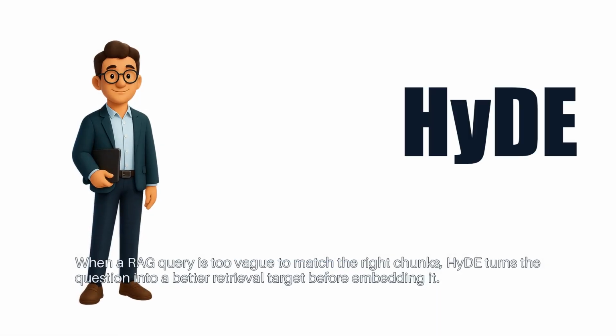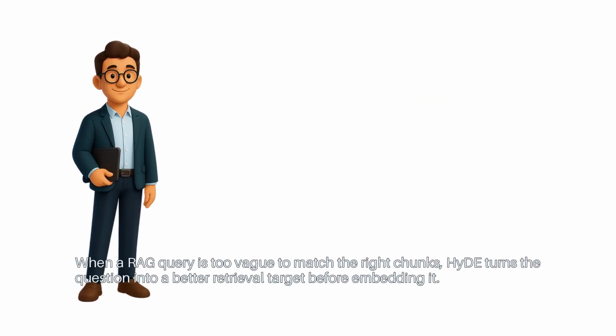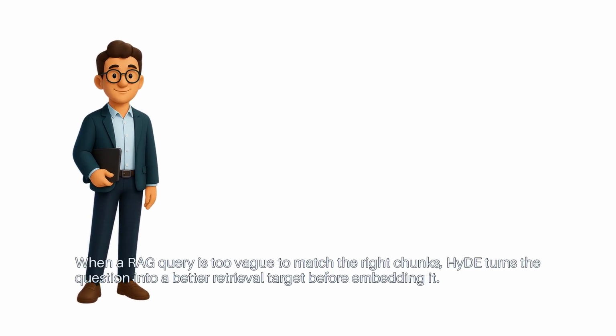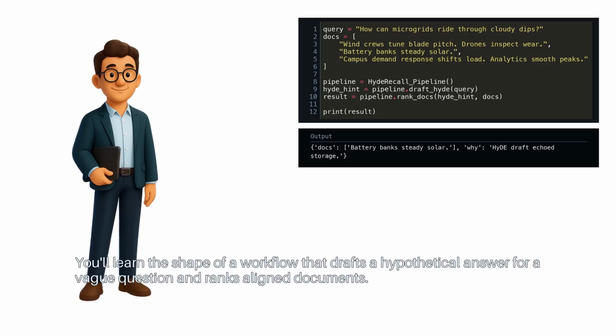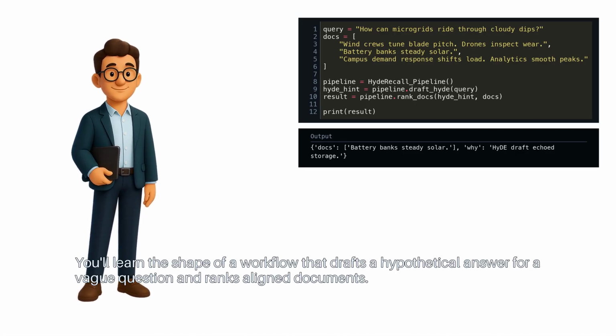When a RAG query is too vague to match the right chunks, HyDE turns the question into a better retrieval target before embedding it. You'll learn the shape of a workflow that drafts a hypothetical answer for a vague question and ranks aligned documents.